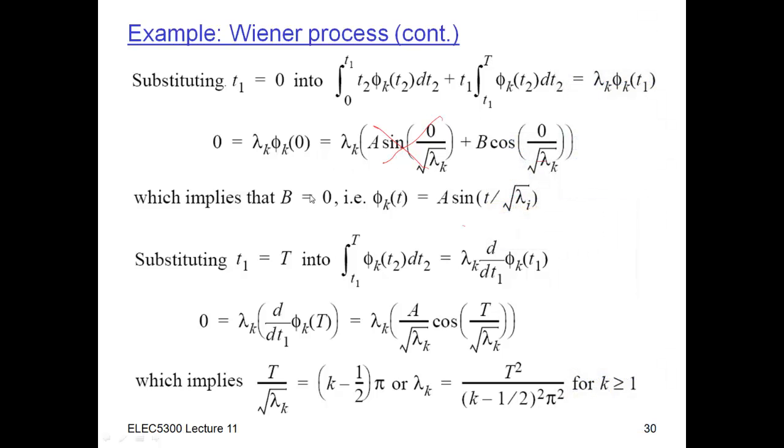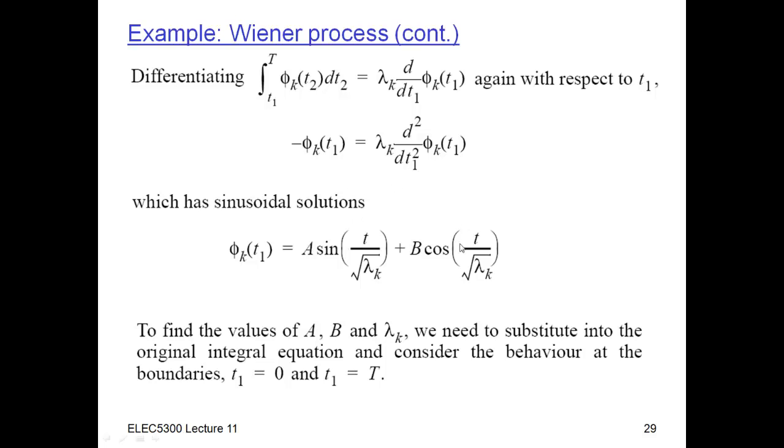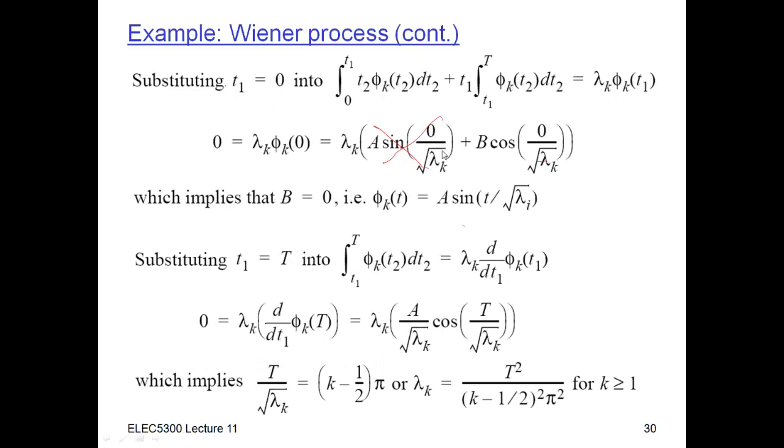Okay, so b is equal to 0, and so therefore this equation that I got here, which is equal to 0, becomes even simpler. It's just a times sine lambda sub k. Right, so now I know that.